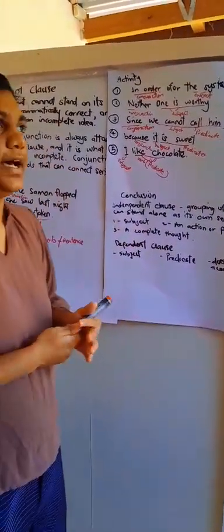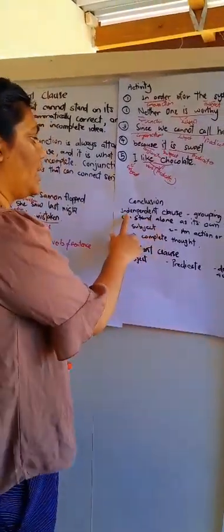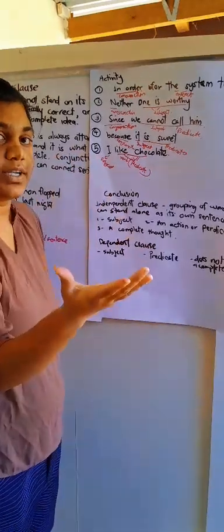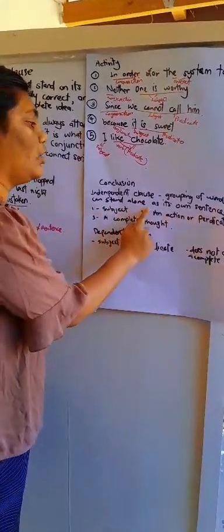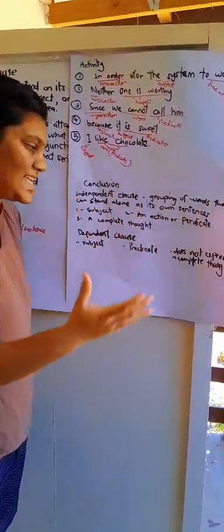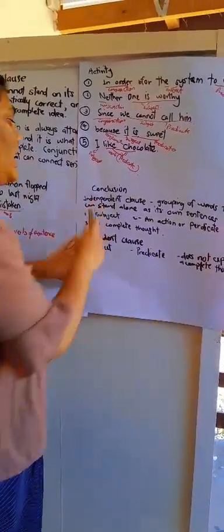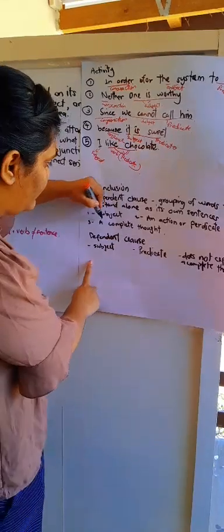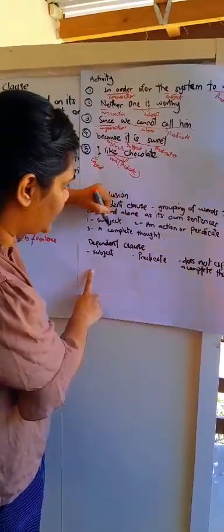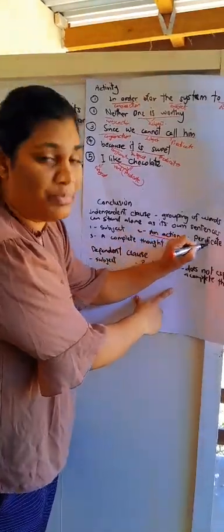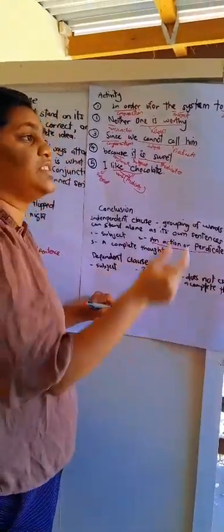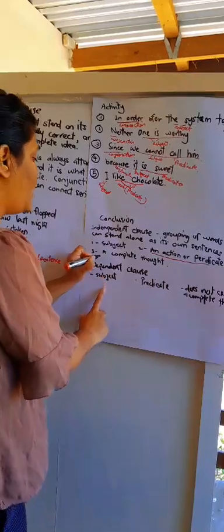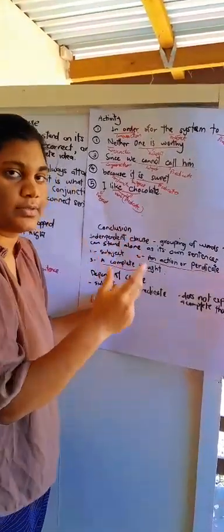To conclude this entire discussion, independent clauses. What are independent clauses, class? It is a grouping of words that can stand alone as its own sentence. An independent clause must have these three things: a subject, an action or a predicate, which is basically a verb and something that explains that verb, and a complete thought.